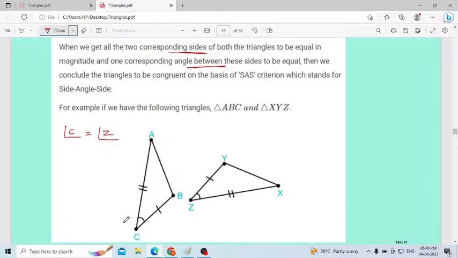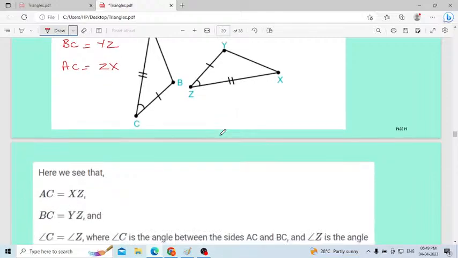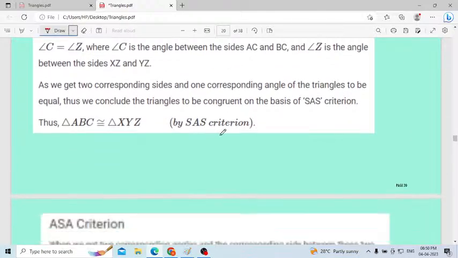Angle is equal, then corresponding sides: side BC will be equal to side YZ. Then side AC is equal to side ZX. Two sides are equal, then one angle is equal. Therefore, the name is given SAS criteria. Two sides are equal, then one angle must be equal. Therefore, SAS criteria. That is very, very important. You have to follow that one. Okay, that one only I explained here.